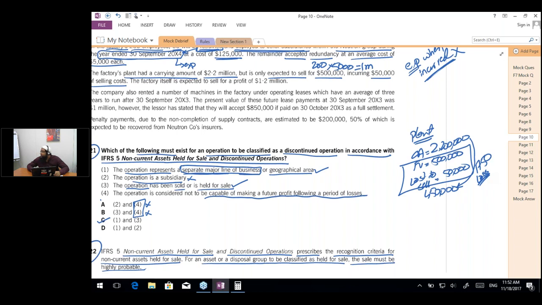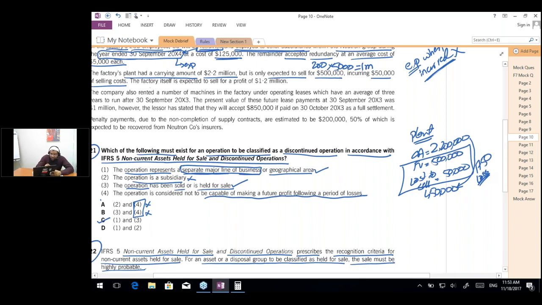Smita is saying, sir, how is redundancy an expense? Smita, this is related to IAS 37, where we record a provision for redundancy when we decide to make the employees redundant and we announce it publicly. As the criteria were met, that's why we are recording the expense beforehand.